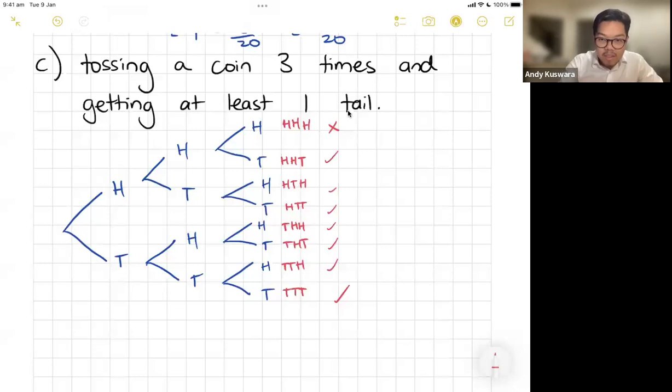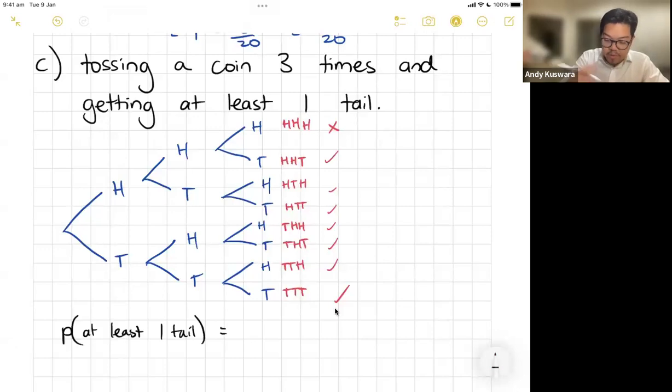Now, what you can see here is at least 1 tail gives me all of these. Now, I'm going to show you multiple ways. The probability of at least 1 tail, I could have done this whole thing and counted 1, 2, 3, 4, 5, 6, 7, because there's 7 favorable outcomes out of a total of 8. So I could have done that.